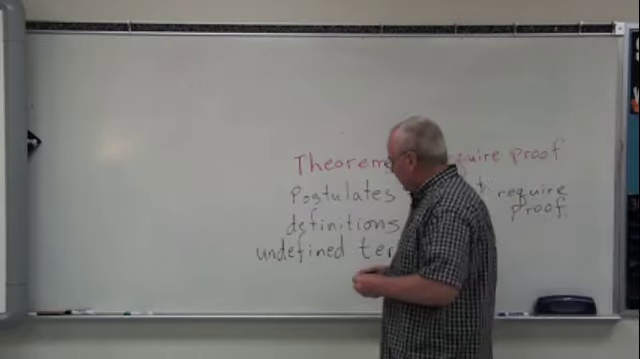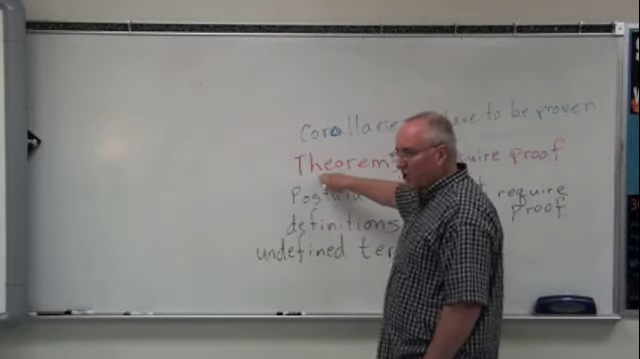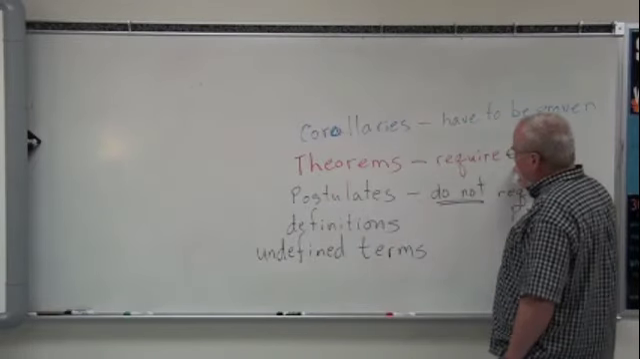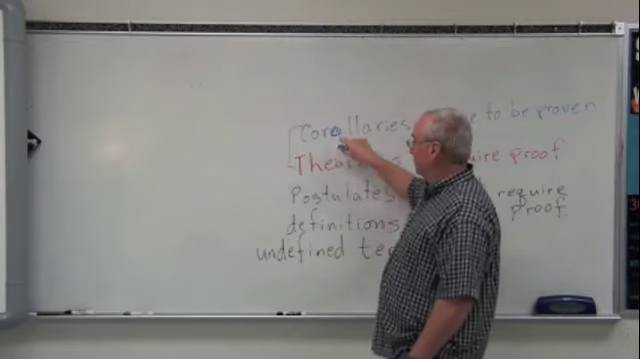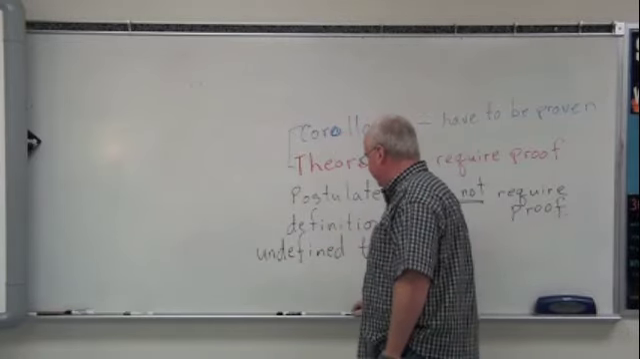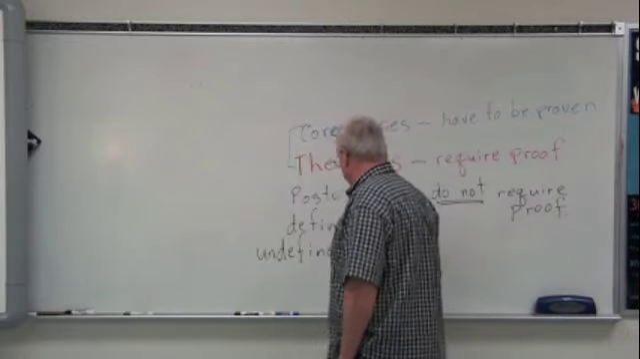What can you use to prove theorems? You can use undefined terms, definitions, postulates, and theorems to prove theorems. Okay? And corollaries from other theorems. These two are tied together. You won't have a corollary unless you have a theorem. A corollary is an additional piece to that theorem that explains it a little further or is a reasonable extension of that.